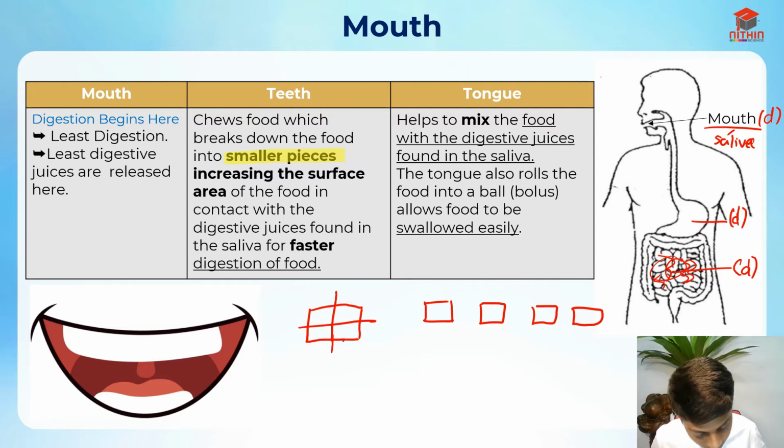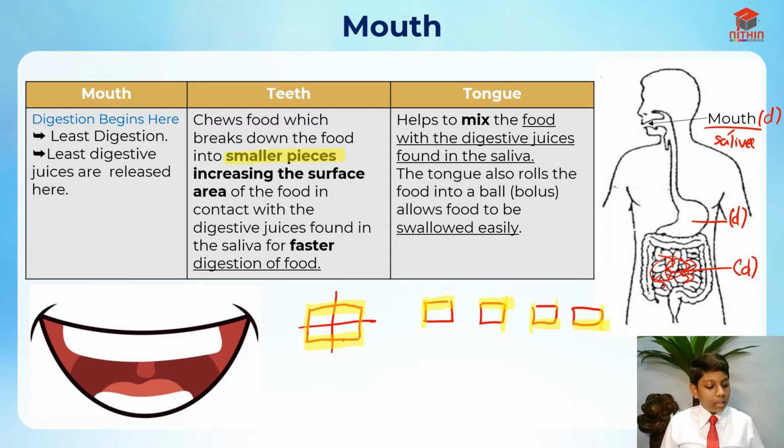Let me just highlight the outer area. So here's the highlighter. This is the surface area of the food in contact, just for now. After that, when you chew it, the two sides are over here and the other two sides are over here, and then the sides are over here as well.